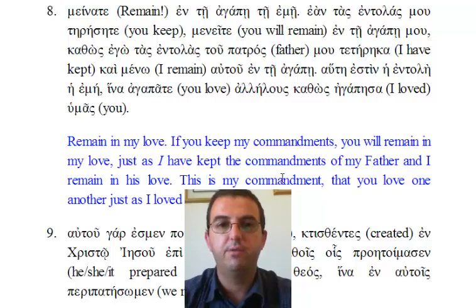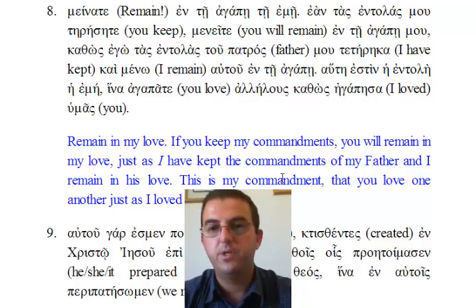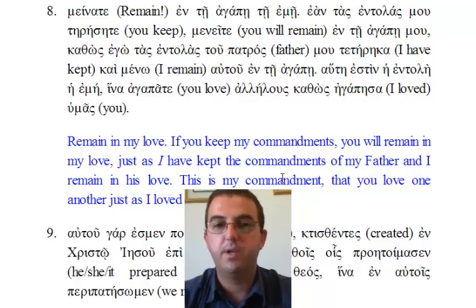Just the sheer length is a little bit intimidating. We move on to question number 9. Autogar esmen poema, ktistentes en Christo Jesu epi ergois, agathois, hois pro etoimasen ho theos hina en autois peripa teisomen.